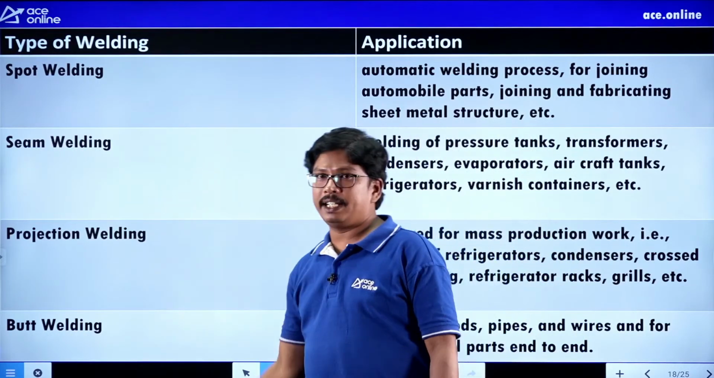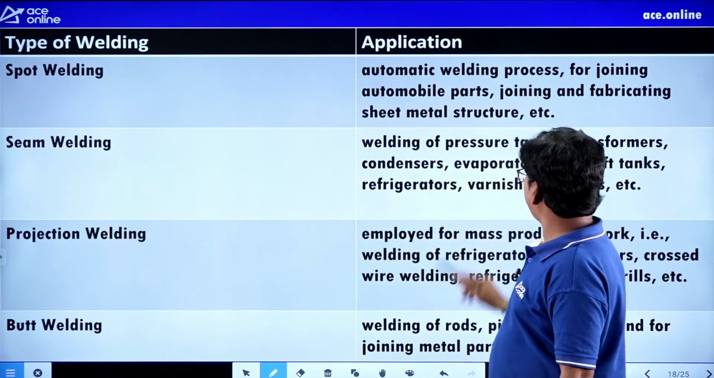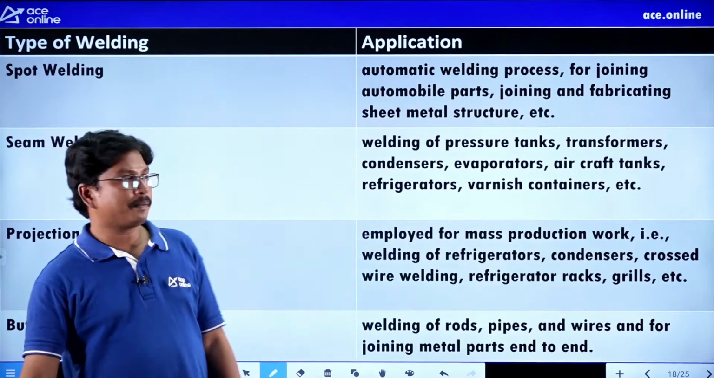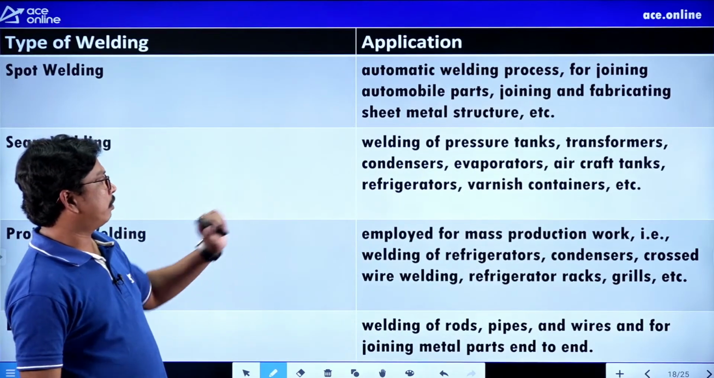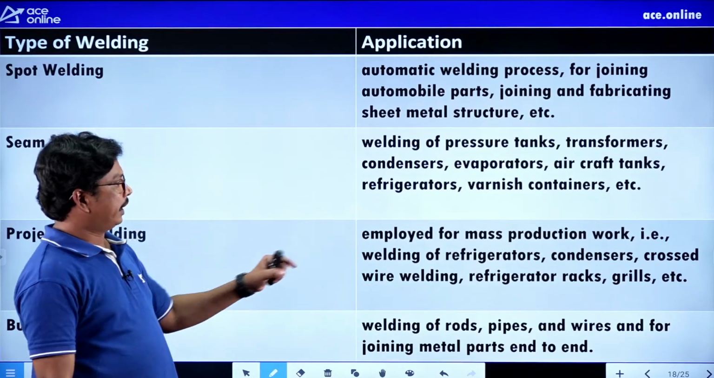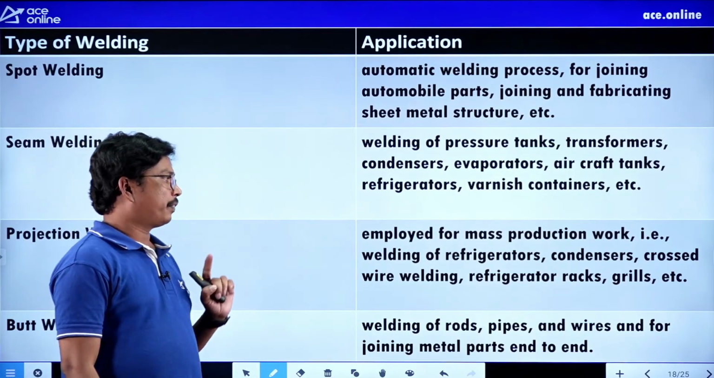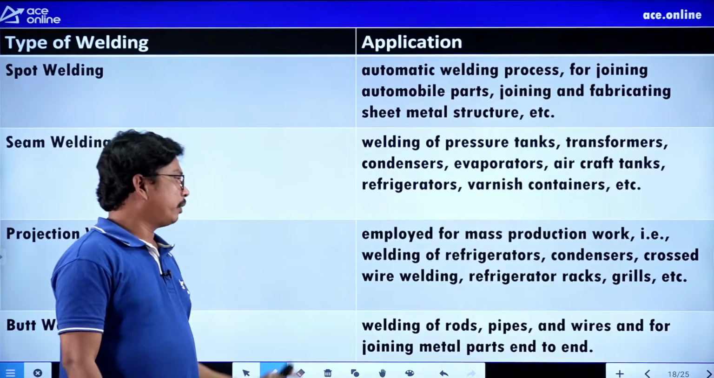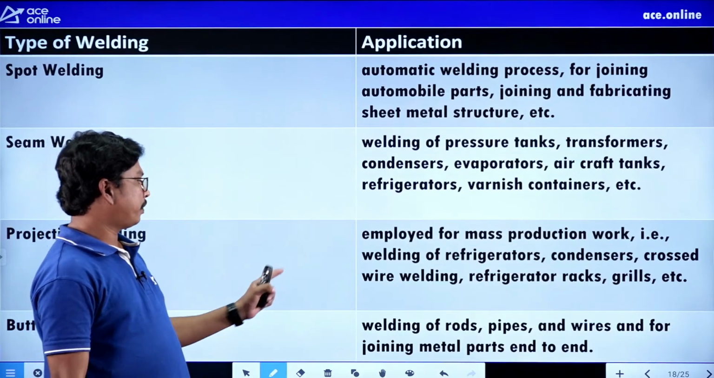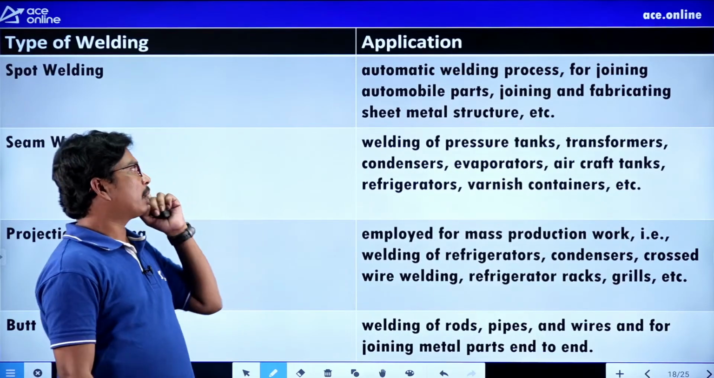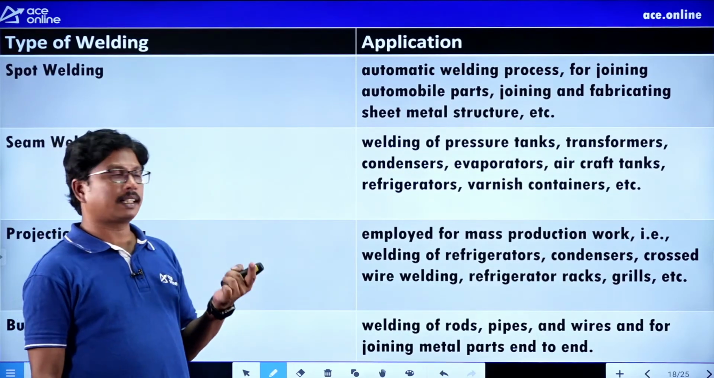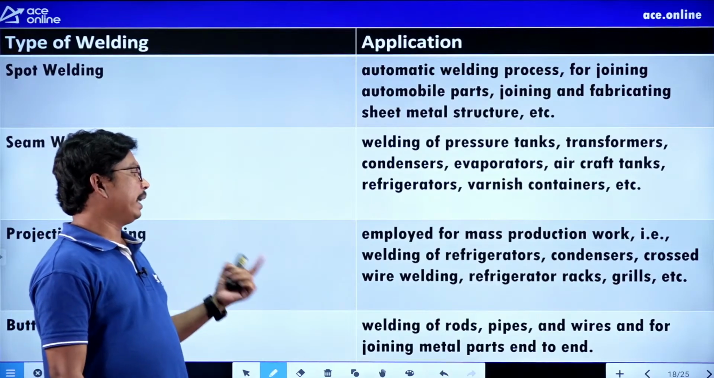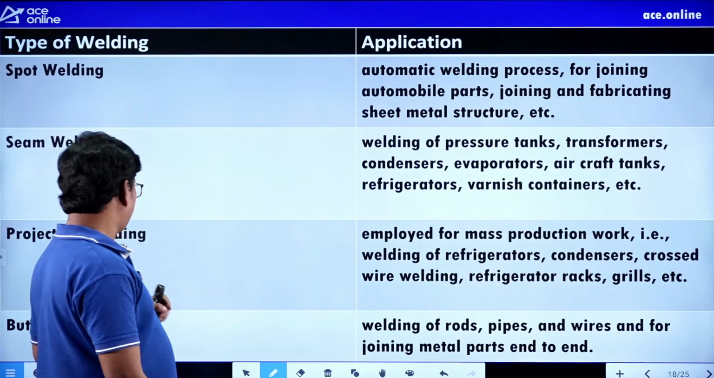The next one is seam welding. Seam welding is used for welding of pressure tanks, transformers, condensers, evaporators and aircraft tanks. The projection welding is employed for mass production work, that is welding of refrigerators, condensers, crossed wire weldings, refrigerator tanks, grills, etc. And butt welding is used for welding of rods, pipes and wires and for joining metal parts end to end. Try to remember the applications, students. For example, if they ask which type of welding is used for welding of rods and pipes, we can go for butt welding.